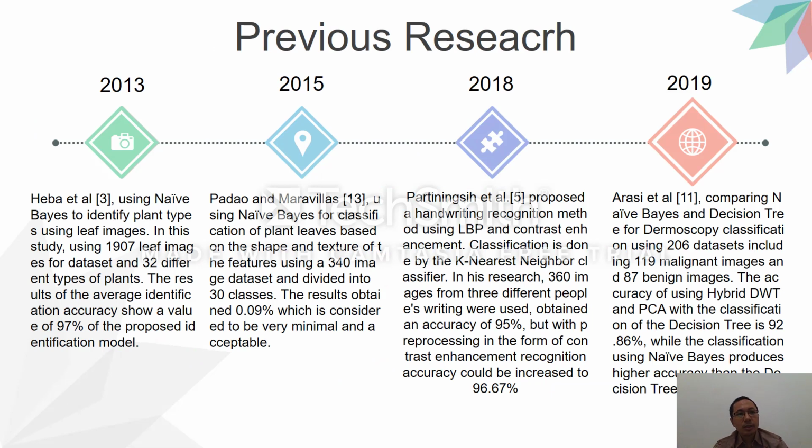This is previous research. In 2013, Hiba et al. used naive Bayes to identify plant type using leaf image. In 2015, Padao and Maravilas used naive Bayes for classification of plant leaf based on the shape and texture feature using a 340 image dataset.